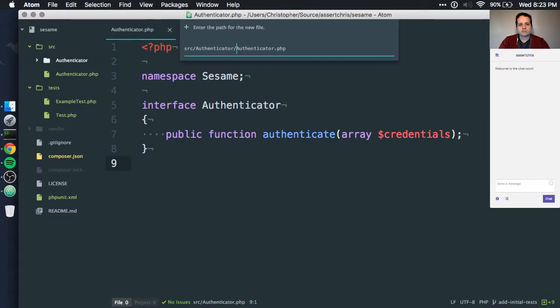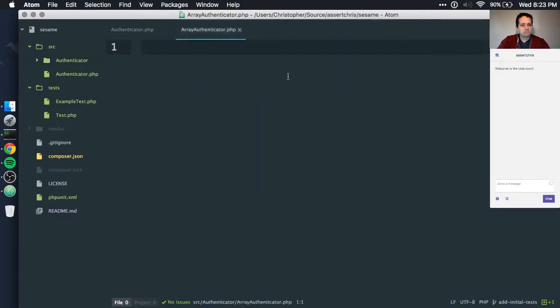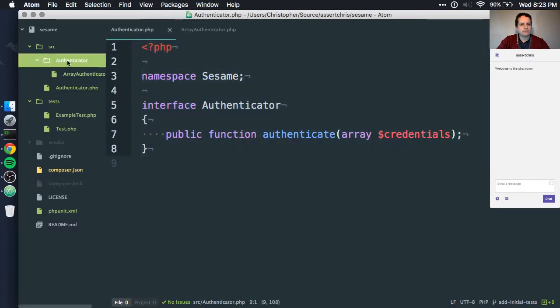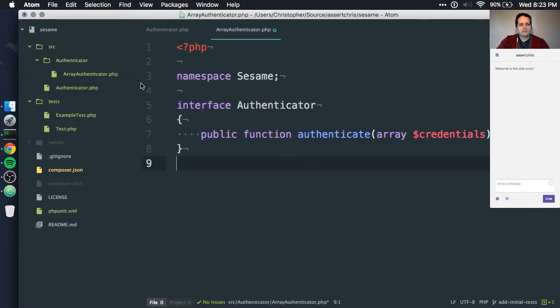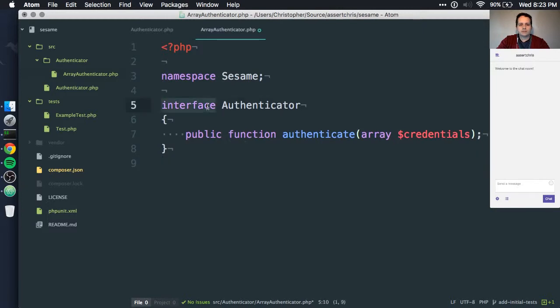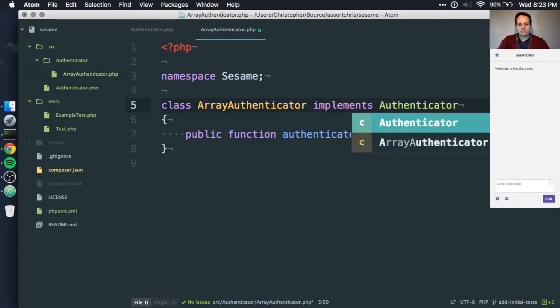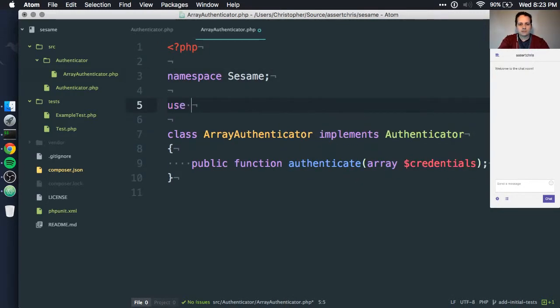But we can do something simple. It'll be fun. Okay, so what should we call this? ArrayAuthenticator? Yeah, that seems okay. Let's make this a little bit bigger. Okay, so this is a class now, and it implements Authenticator. We're going to increase this namespace a little bit, or nest this namespace. So I'll just do that now.